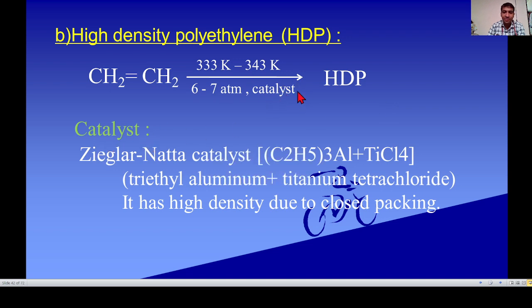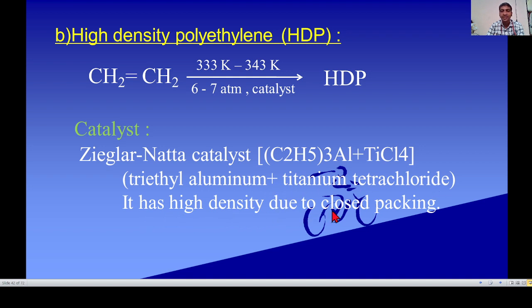Catalyst. Here is the most important part, the catalyst used for the preparation of high density polymer. The question asked in JEE and NET exams is: which catalyst is used for the preparation of high density polymer? That's the most important. Ziegler-Natta catalyst. The formula of Ziegler-Natta catalyst: (C2H5)3Al plus titanium chloride, TiCl4, meaning triethyl aluminum and titanium tetrachloride.